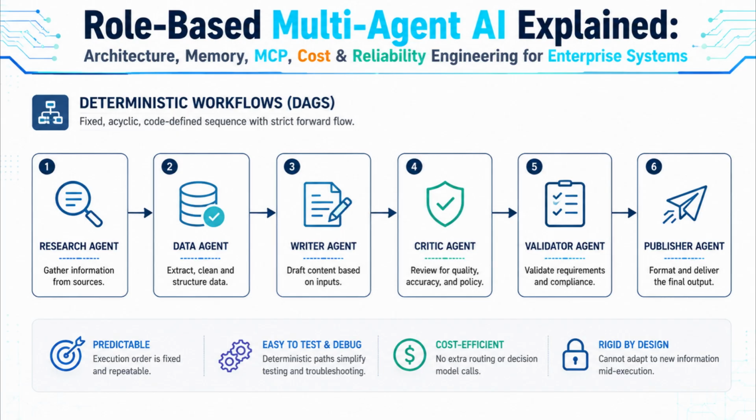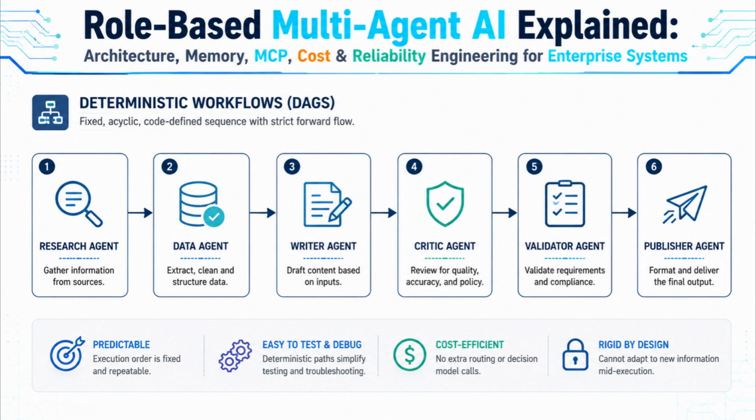A directed acyclic graph, or DAG, is the most predictable control flow pattern available. A fixed, code-defined sequence of steps where data flows strictly forward, with no cycles and no runtime decision-making about what happens next. Agent A always runs before Agent B, which always runs before Agent C. The order is baked into your orchestration code, not decided by any model. This is the pattern behind tools like Airflow-style pipelines applied to agents, and frameworks like LangGraph offer explicit DAG construction.